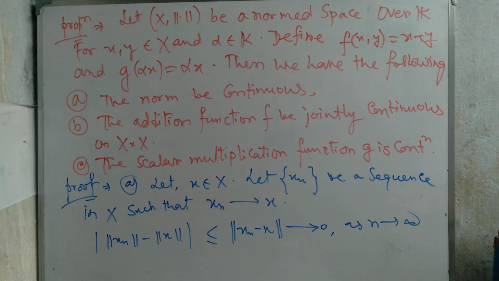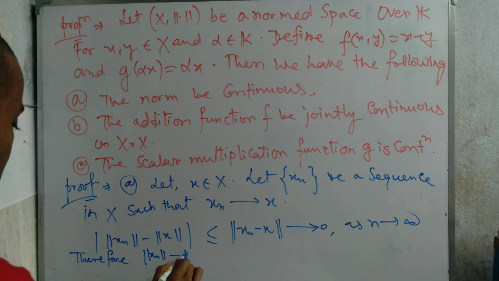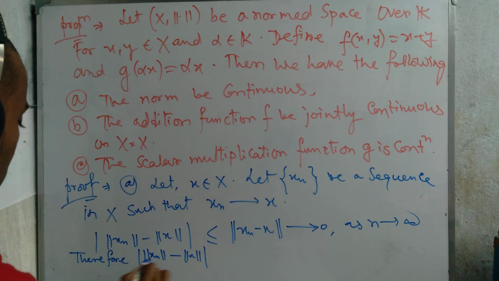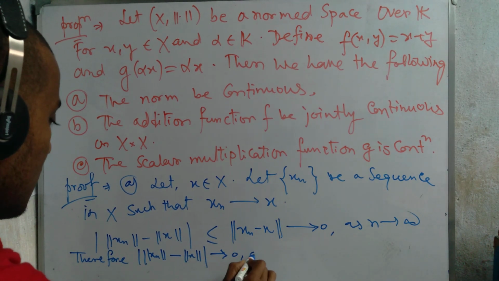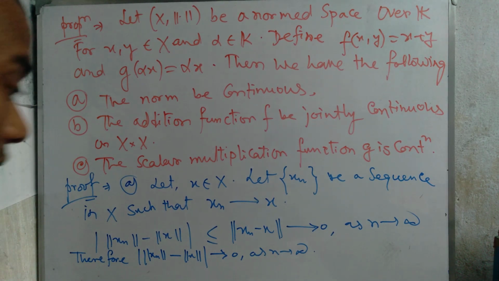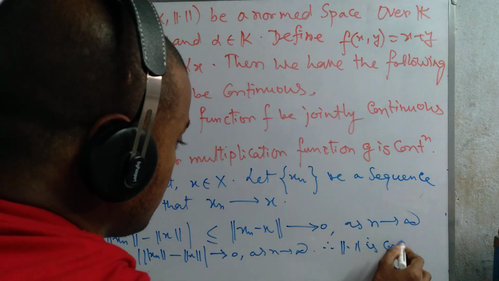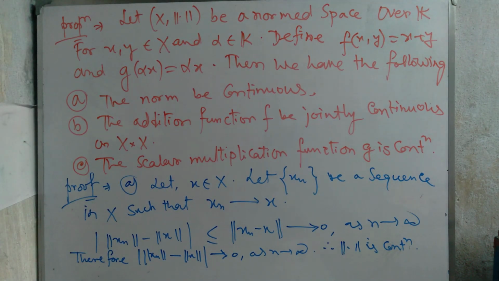Okay, this one tends to 0 as n tends to infinity. Therefore, the modulus of norm x_n minus norm x tends to 0 as n tends to infinity. So we get this. Therefore, the norm is continuous.